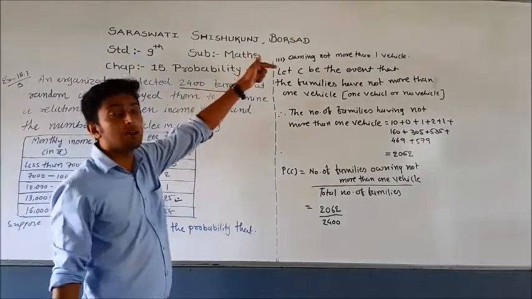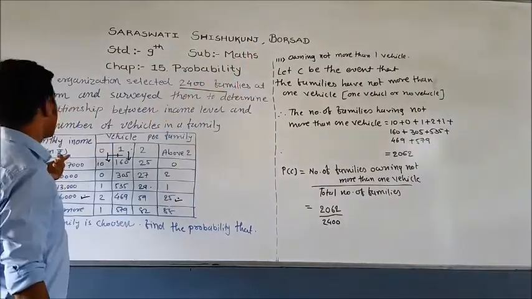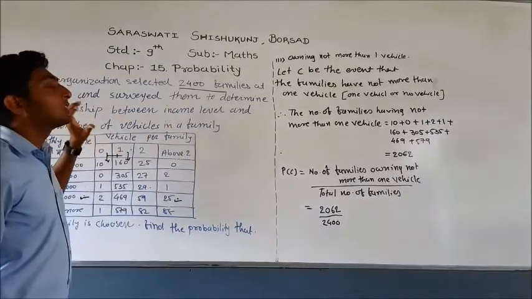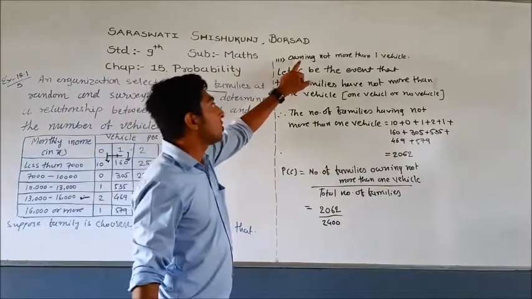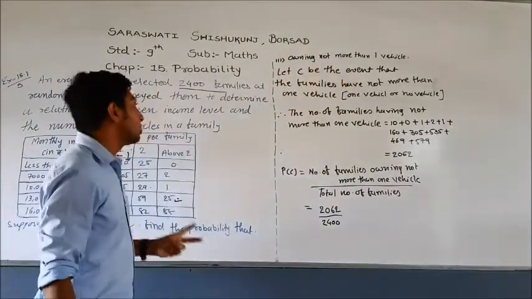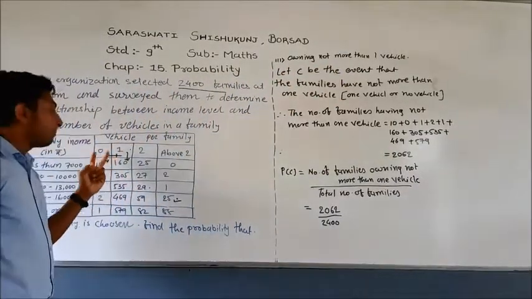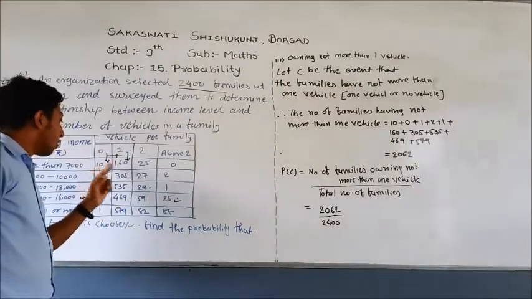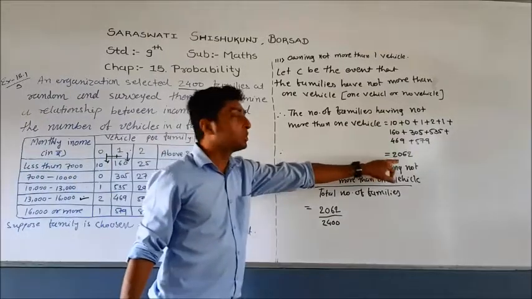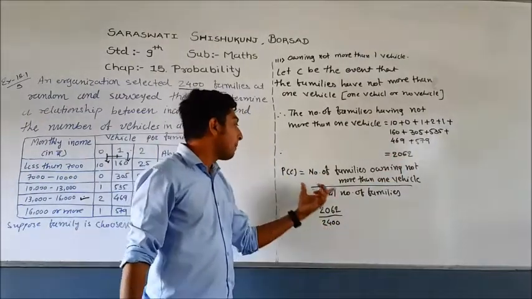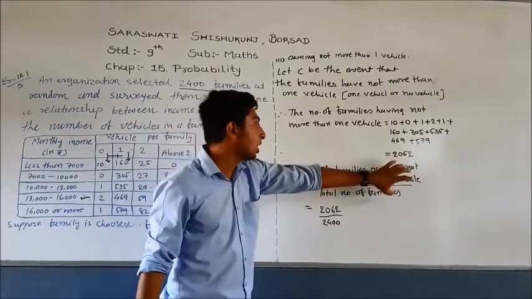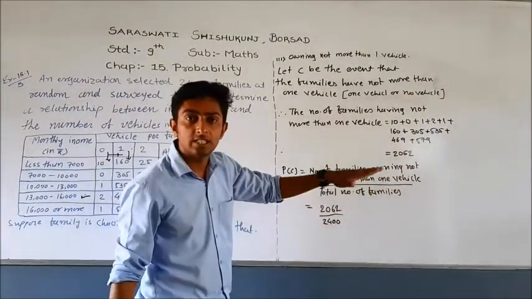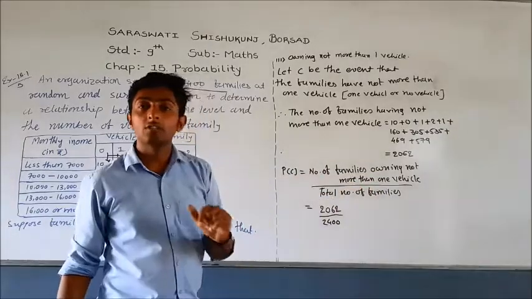Once again, in this example you have to take care that the condition of salary or monthly income is not given. You have been given only one condition, that is owning not more than one vehicle. So you need to consider column 0 and column 1. You sum both and you get 2062, and your answer is probability of C equals the number of families owning not more than one vehicle divided by the total number of families, that is 2062 divided by 2400.